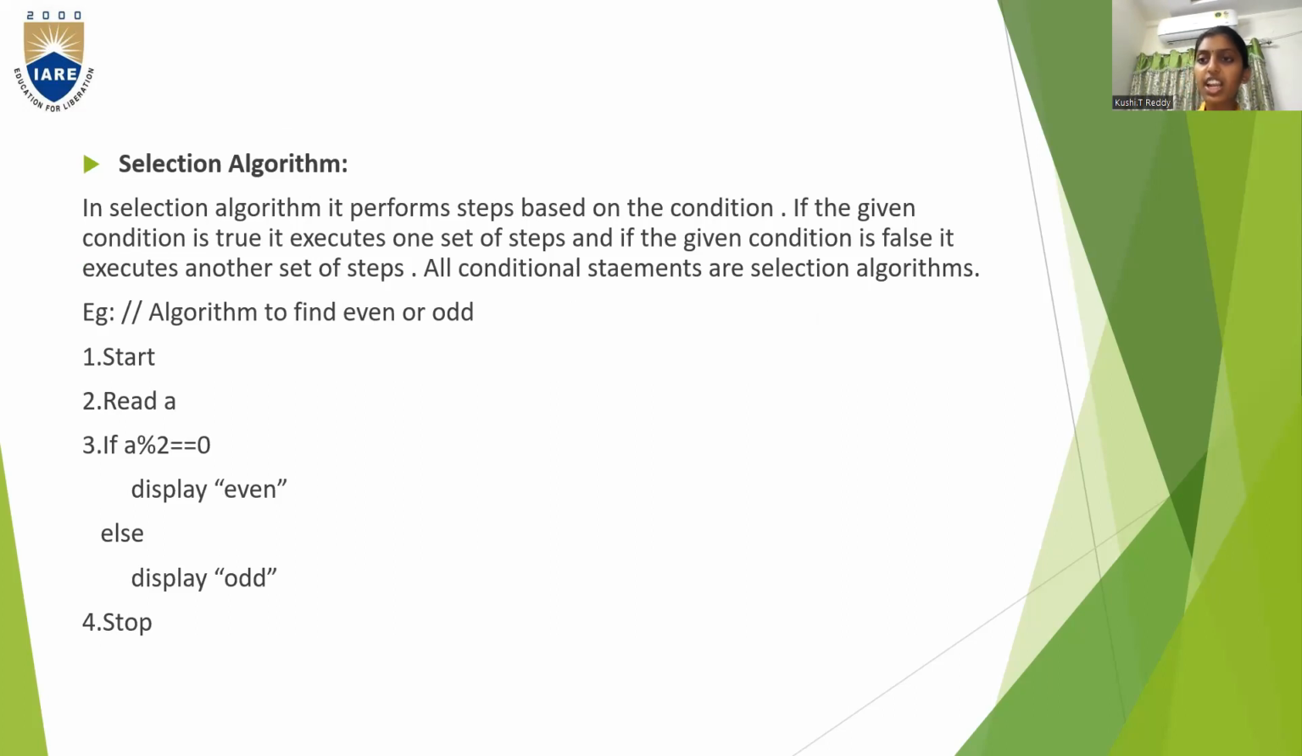In selection algorithms, the if statement, if else statement, and else if ladder are all selection algorithm statements. If the given condition is true, one set of statements is executed, and if the given condition is false, another set of statements is executed. So let us see an example, an algorithm to find an even or odd number. First step is start. Second step is read the value A. Third step, here you are going to give the condition: if A % 2 is equal to 0, then it is going to display even, else it is going to display odd. And the fourth step is stop.